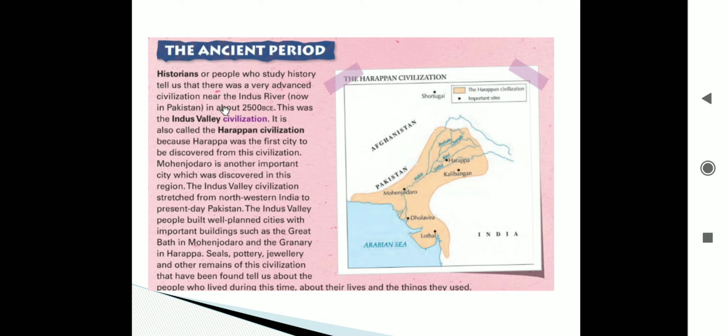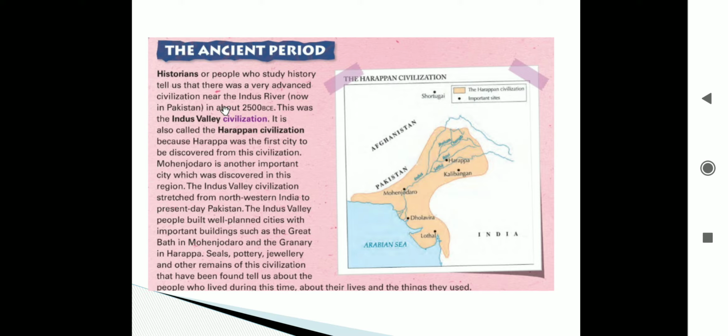Why? Because Harappa was the first city to be discovered from this civilization.